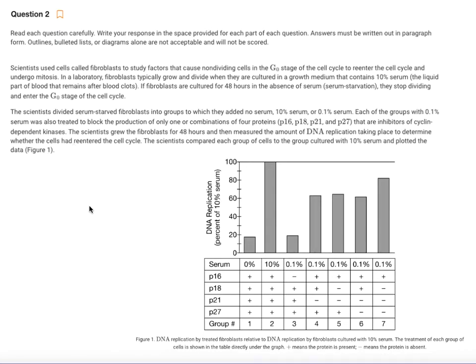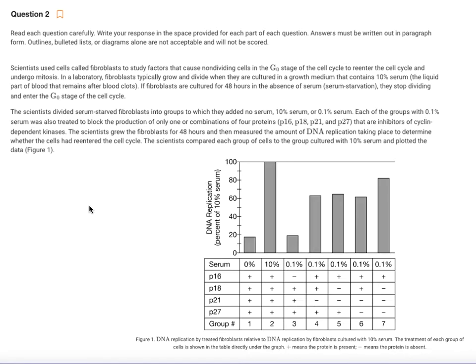The scientists divided serum-starved fibroblasts into groups to which they added no serum, 10% serum, or 0.1% serum. Each of the groups with 0.1% serum was also treated to block the production of only one or a combination of four proteins, P16, P18, P21, and P27, that are inhibitors of cyclin-dependent kinases.